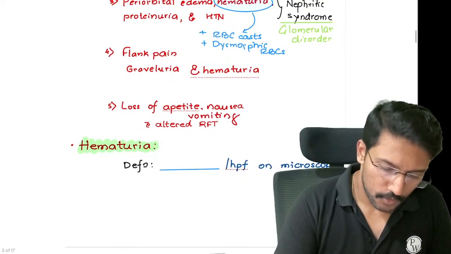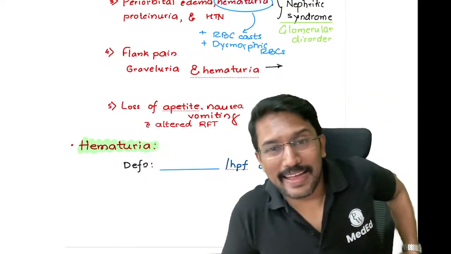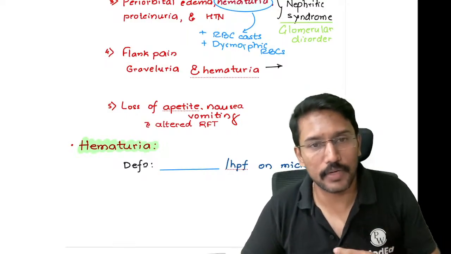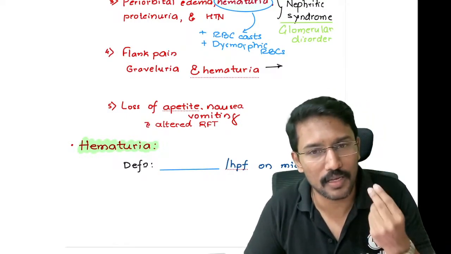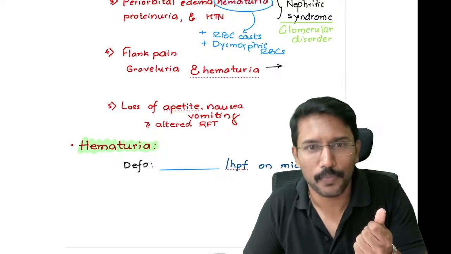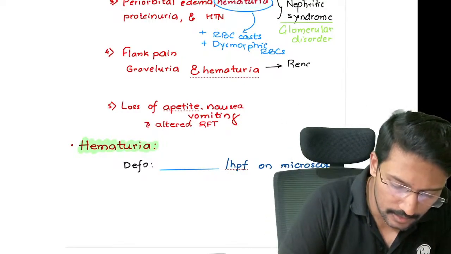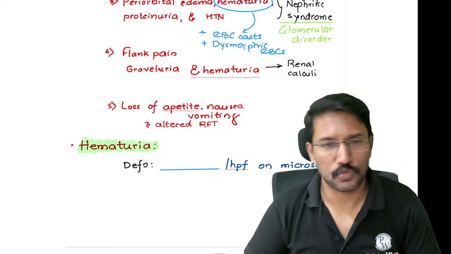Okay. And if you get a patient and a question where the patient story is that he has flank pain, right, that is the lower back pain, along with that, graveluria. Gravel means tiny stones, right? So in the urine he has tiny stones and he has hematuria. All of this is pointing towards renal calculi. So the patient may be having stones.